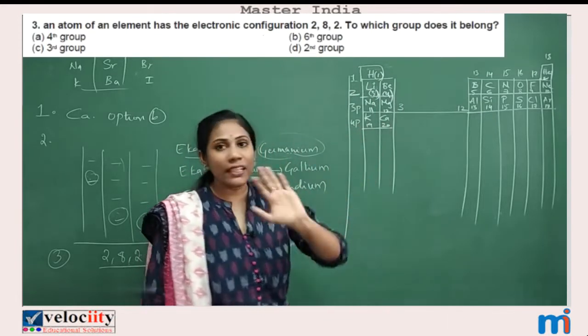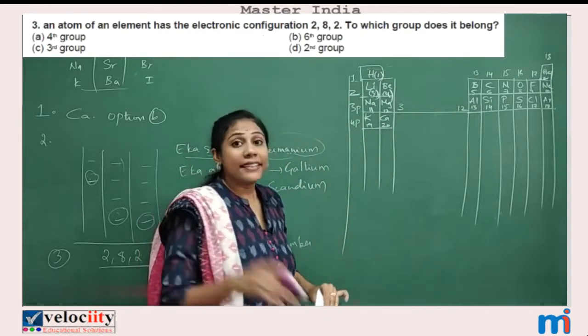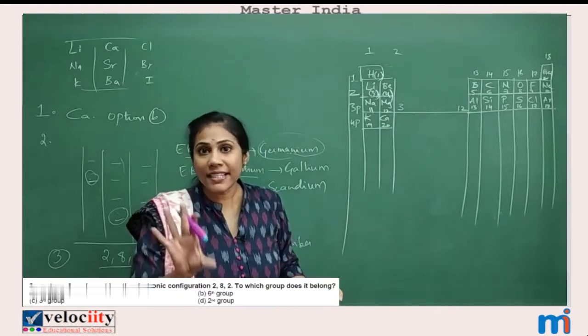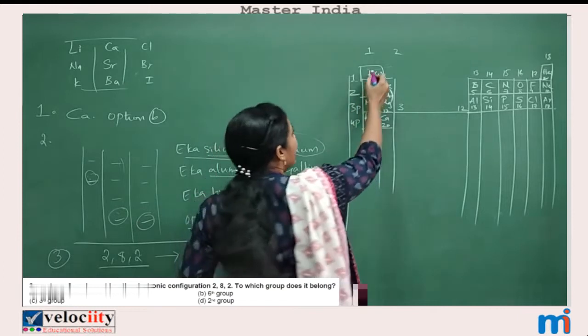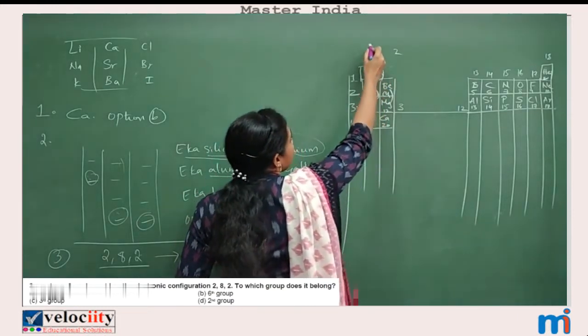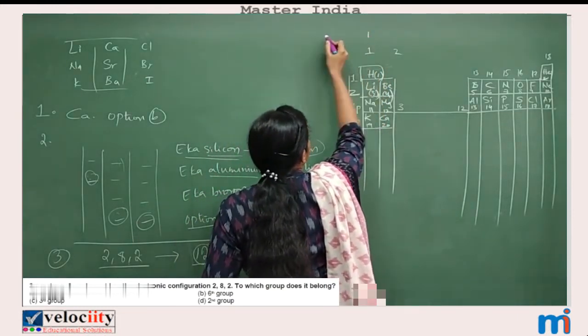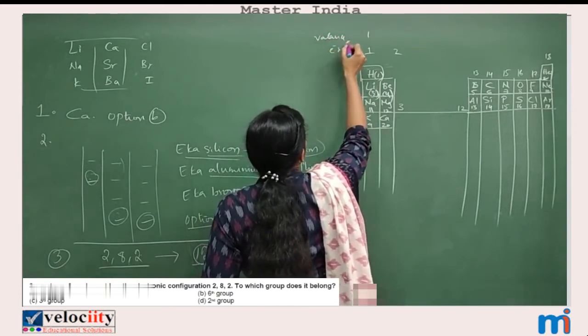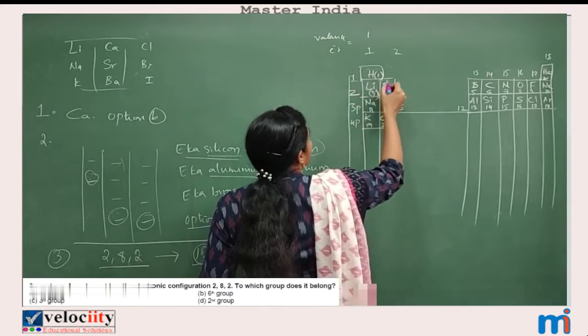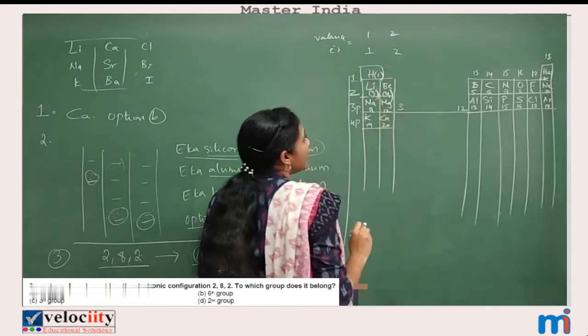And along with that, one more piece of information I will give you. They can ask you the number of valence electrons present in a particular element. Okay, see, the number of valence electrons present in a first group element is 1. In second group elements, 2 valence electrons.